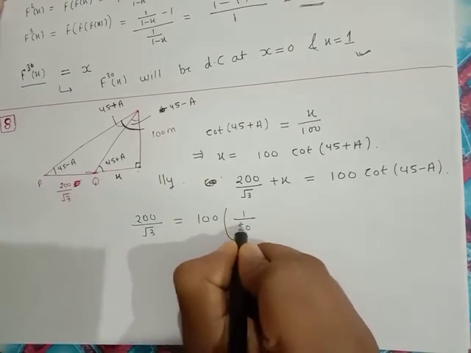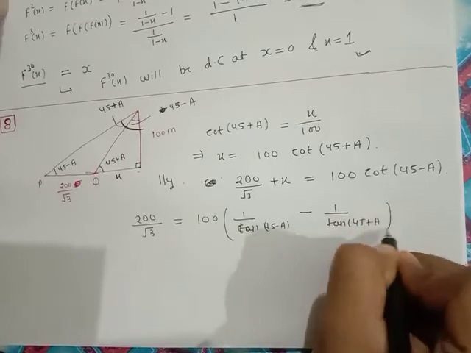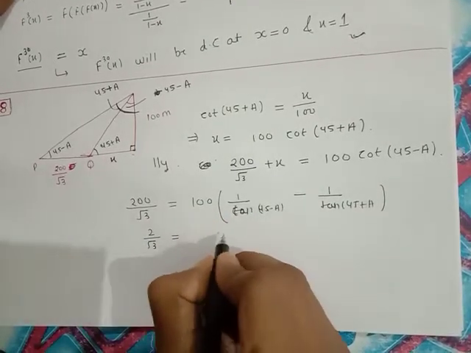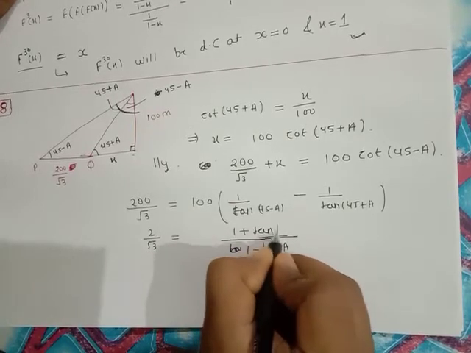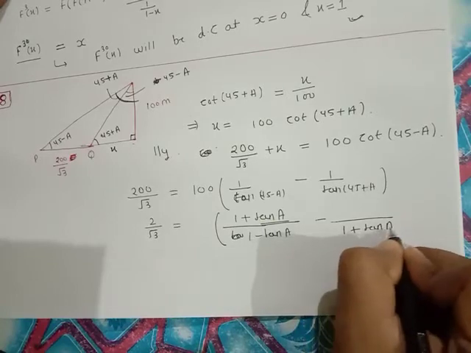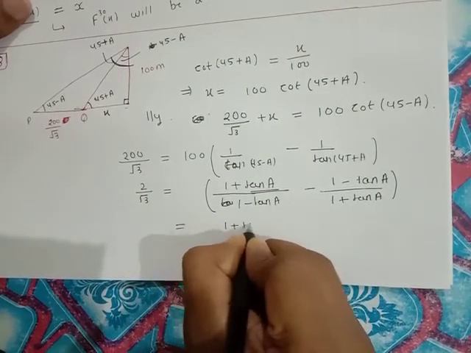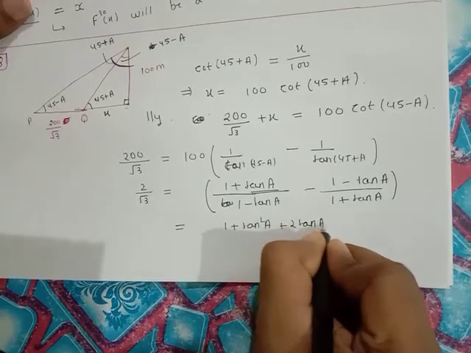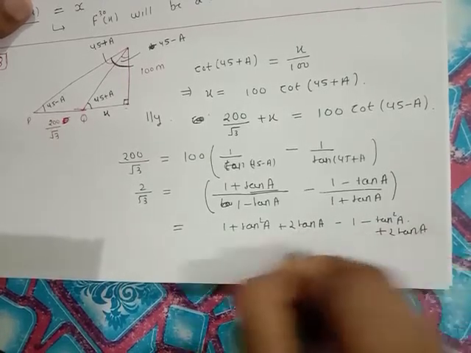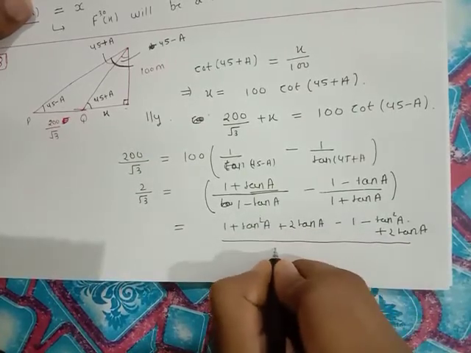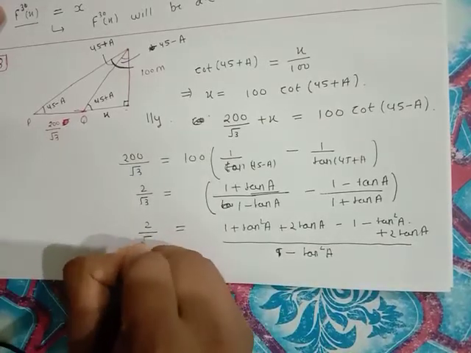This is 1 upon cot of 45 minus A minus 1 upon cot of 45 plus A. This becomes 2 by root 3 is equal to, this will be 1 minus tan A upon 1 plus tan A, and this becomes 1 plus tan A upon 1 minus tan A. On multiplying, this will be 1 plus tan square A plus 2 tan A, minus 1 minus tan square A minus 2 tan A, upon 1 minus tan square A. So this will be 1 minus tan square of A, which is equal to 2 by root 3.